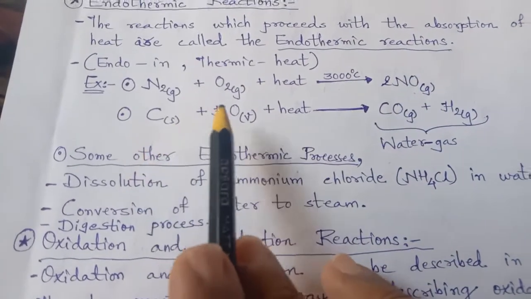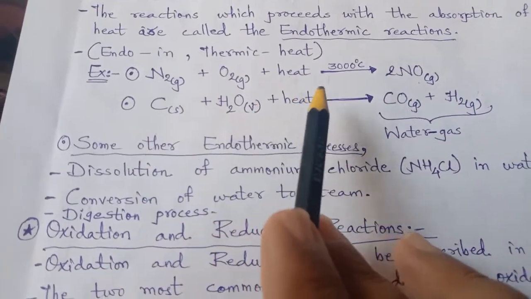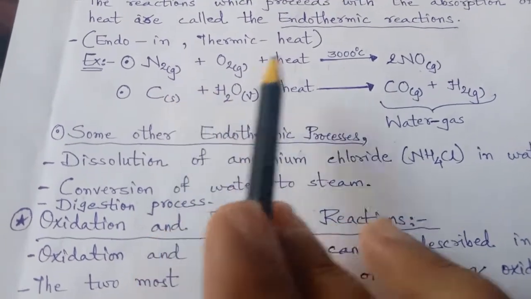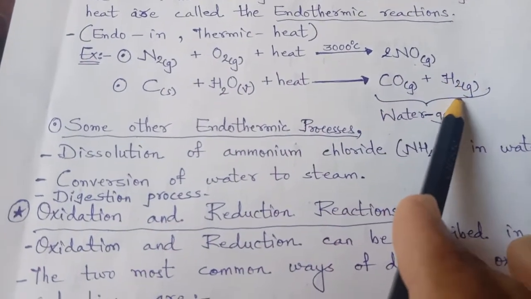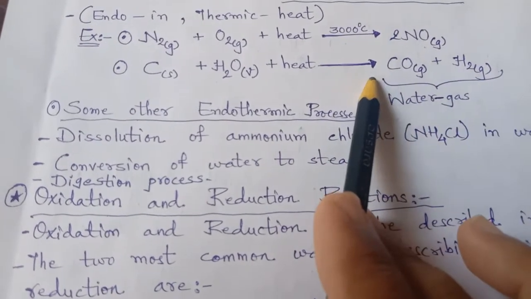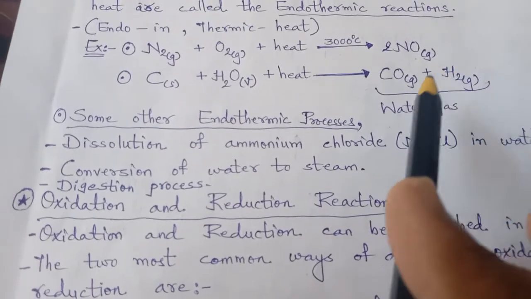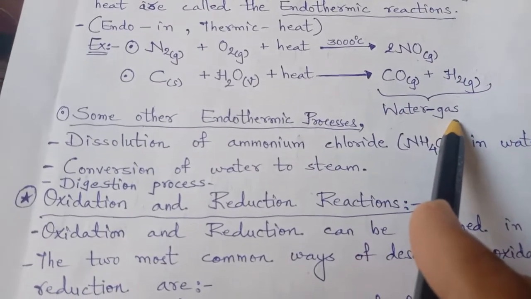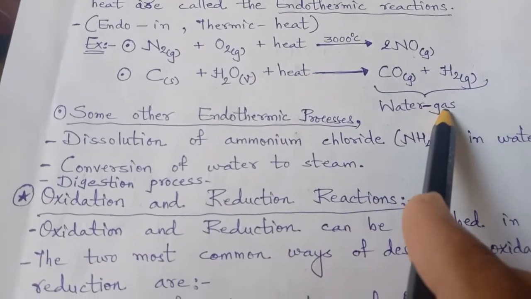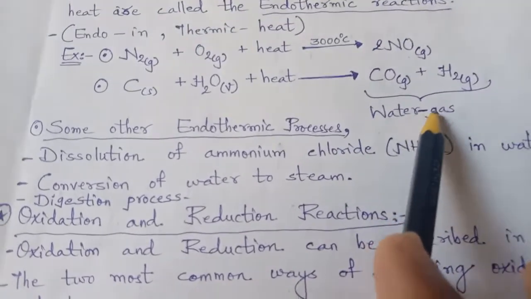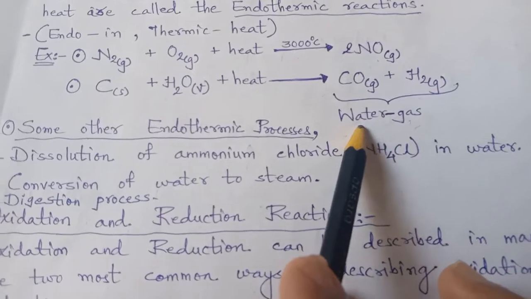Carbon, when it reacts with water and they are heated, they use the heat to give carbon monoxide plus hydrogen gas. Carbon monoxide gas plus hydrogen gas together is called water gas, right? Water gas is also called synthesis gas, which is used in many synthesis processes, which you will learn in 11th standard.